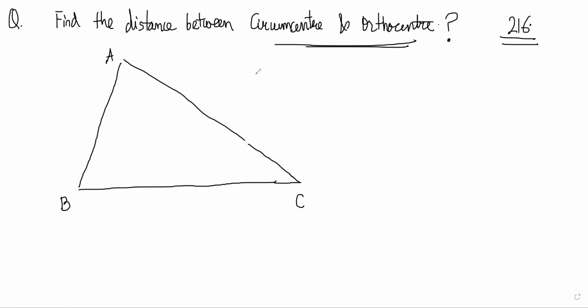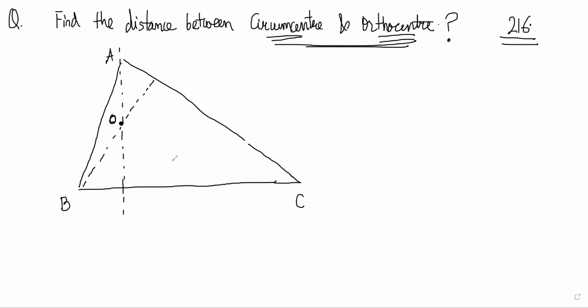It's very important. So let's say we have to find the distance between circumcenter and orthocenter. So obviously first we should find out where these are, right? So I'm drawing one altitude like this and one more altitude like this. This is my orthocenter, right?